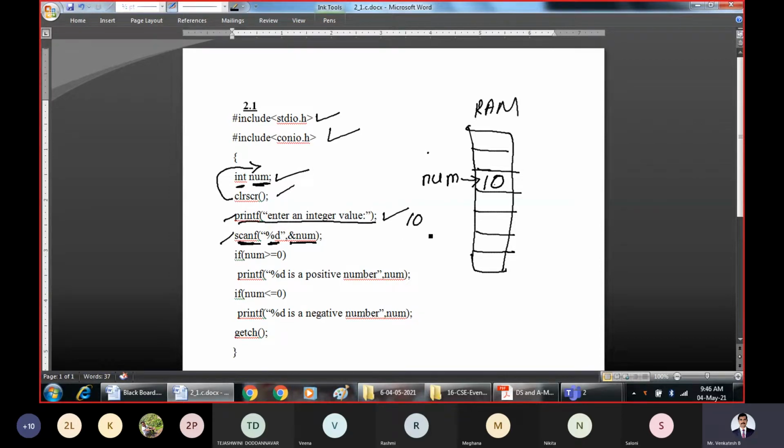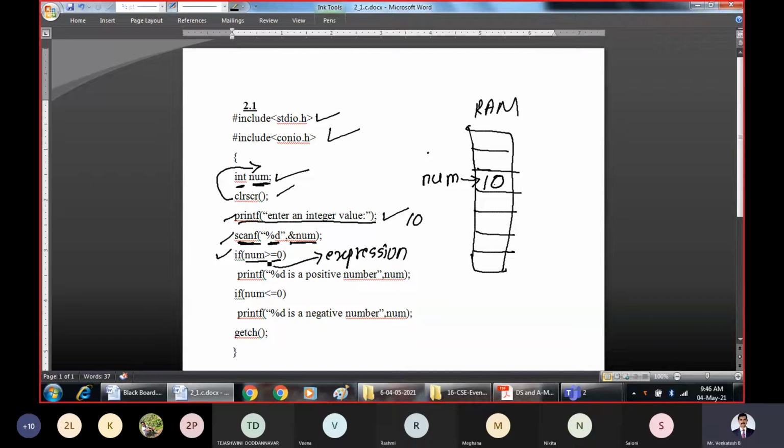Now let us check the condition. What is the functionality of the if? If the expression evaluates to true, execute the block of statements. We know that if the number is 0 or greater than 0, then it is a positive number. So first check this expression present within the if statement. Check what it evaluates.